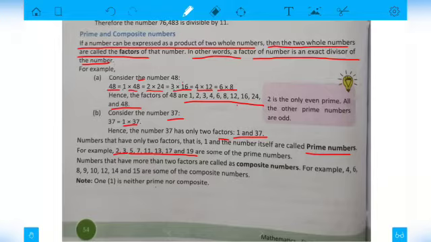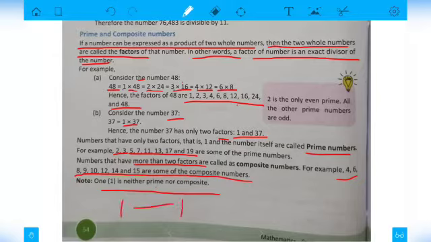Now what are composite numbers? The numbers which have more than two factors. For example 4, 6, 8, 9, 10, 12, 14 and 15 are some of the composite numbers. Now note that 1 is neither prime nor composite. Why? Because 1 has only one factor, that is the number itself, 1.